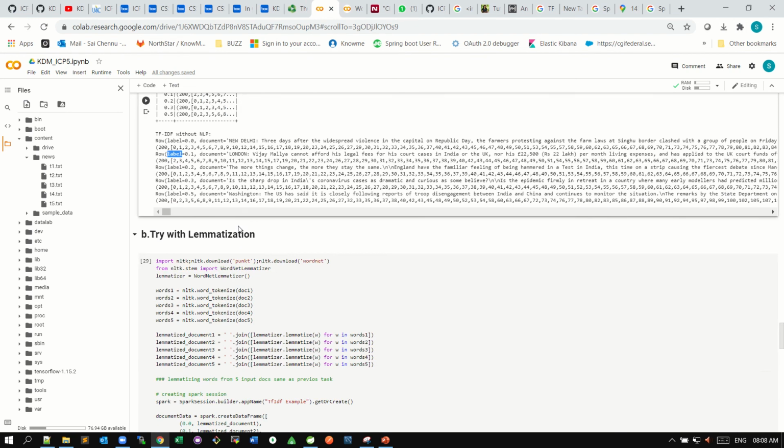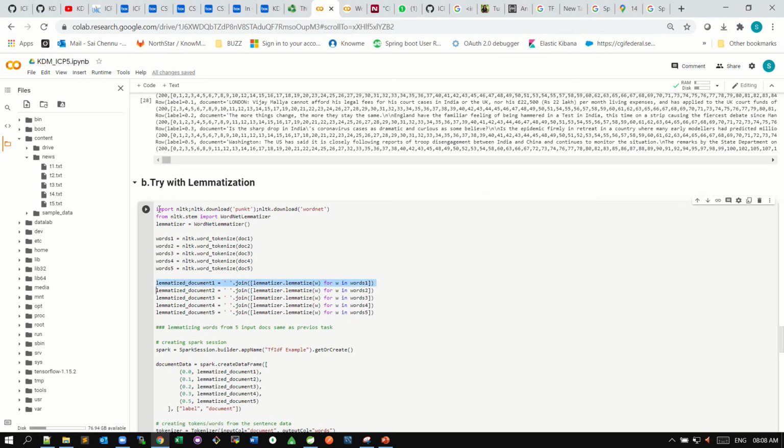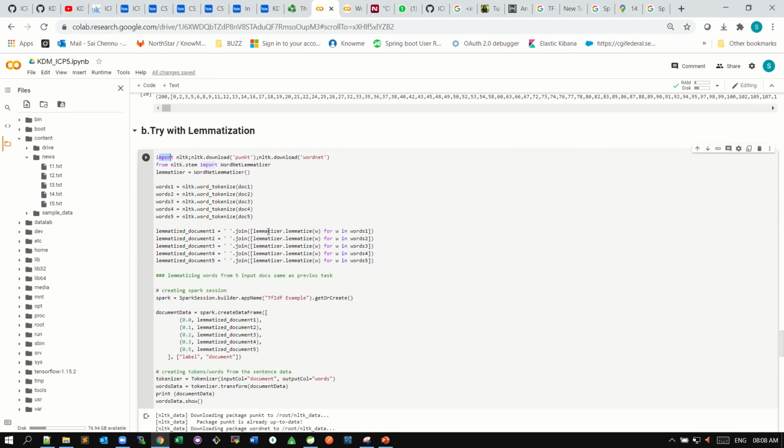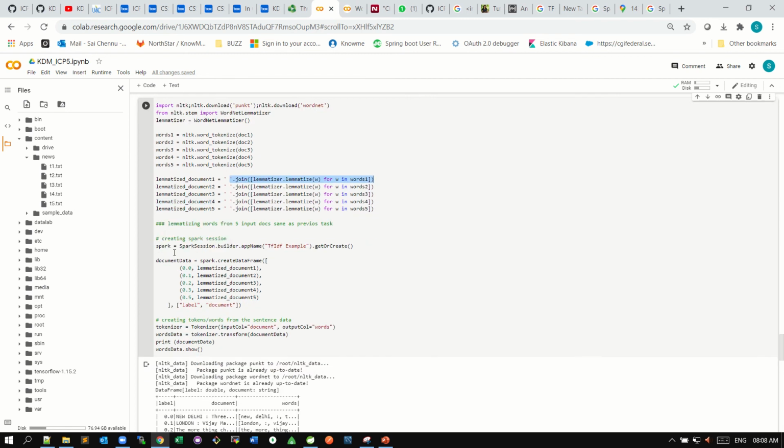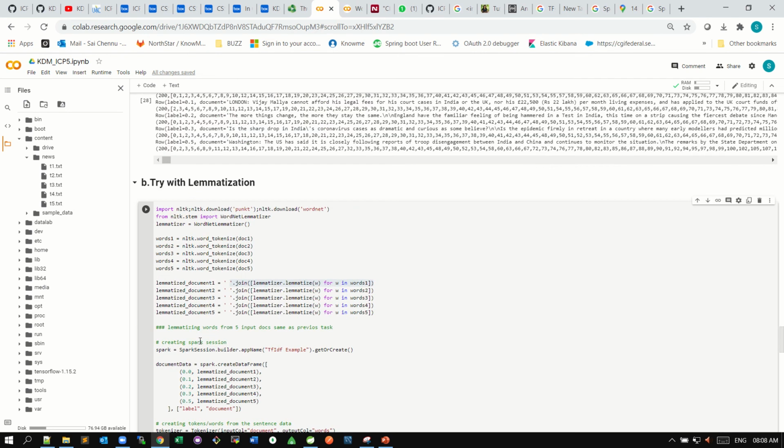In the same way, we do the lemmatization. Here we are using NLTK libraries and importing those. In the same way, we convert the files into a lemmatized document and extract these words.